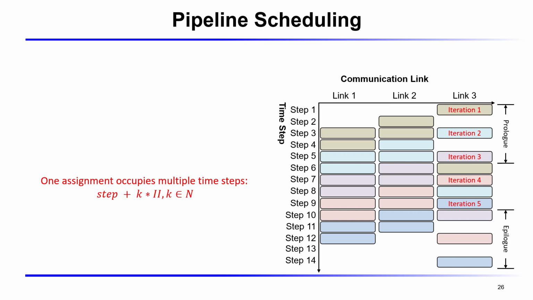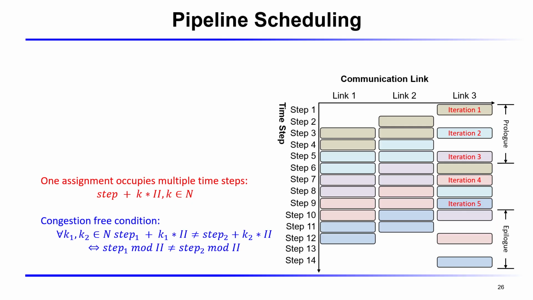The key insight is that the pipeline is periodical. A new iteration starts every II steps, so the link usage simply repeats with period II. This lets us trace the link usage compactly with a reservation table indexed by the link and step mod II.